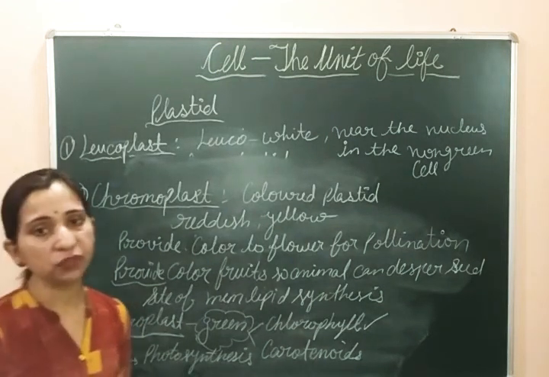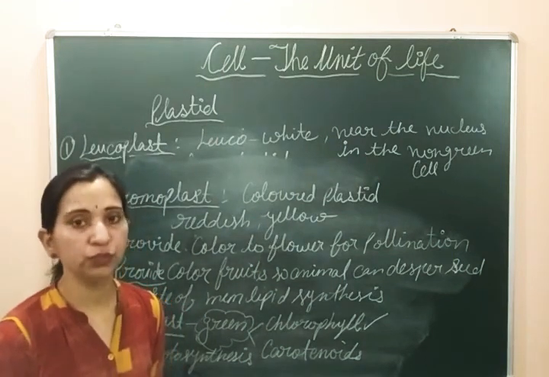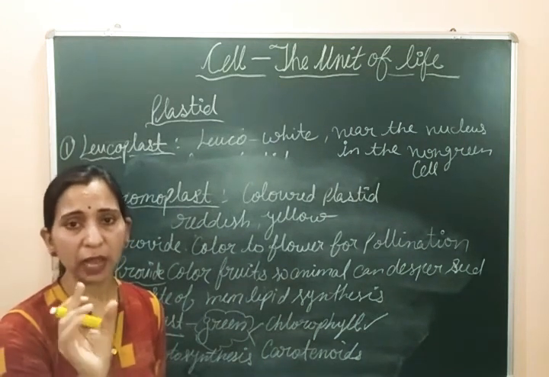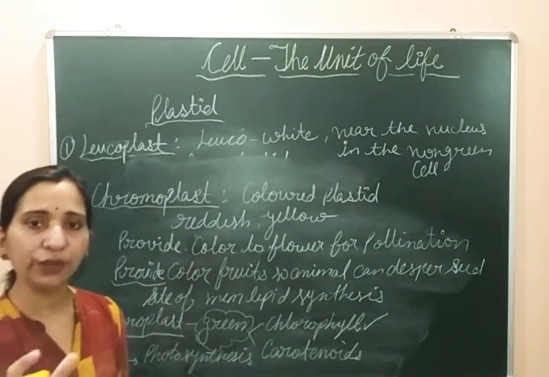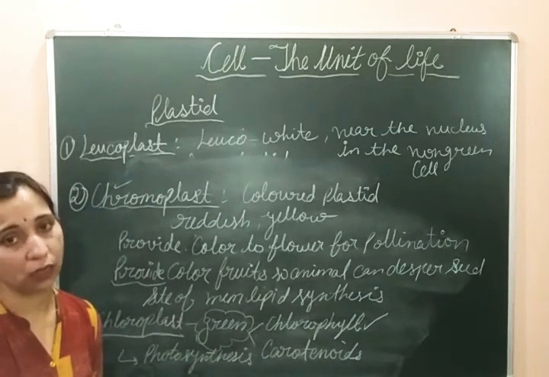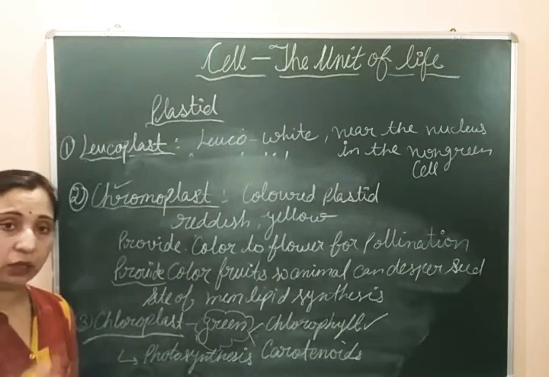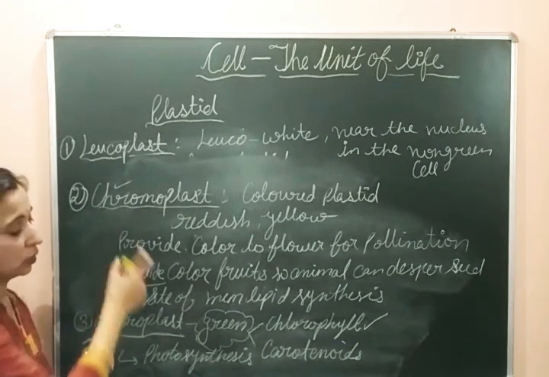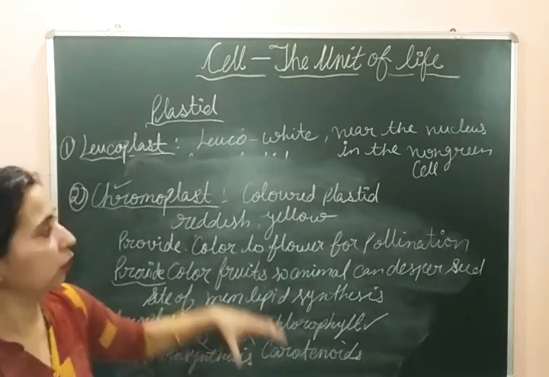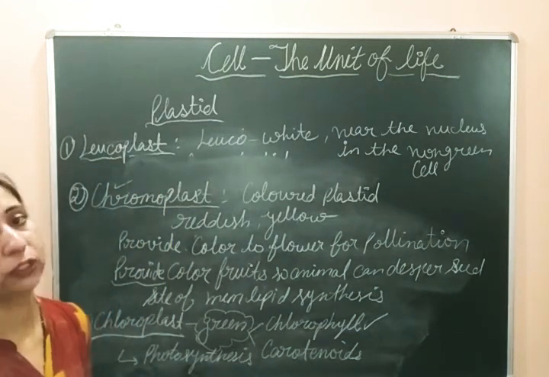Like if you have seen in one example, in the earlier stage of development of chilies and tomatoes, when chili and tomato grow as fruits, they do not have a specific color. We can say they have greenish color, but later on they will develop the chromoplast and they have red color, that is the specific color. So earlier in that part the chloroplast will be there, and later on it will convert into the chromoplast. Same thing happens if the green pigment of the chloroplast gets lost, then plants can form the leucoplast. It will convert into leucoplast, and in the form of leucoplast it will store the food.